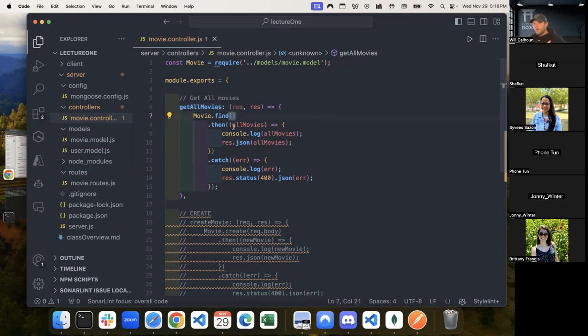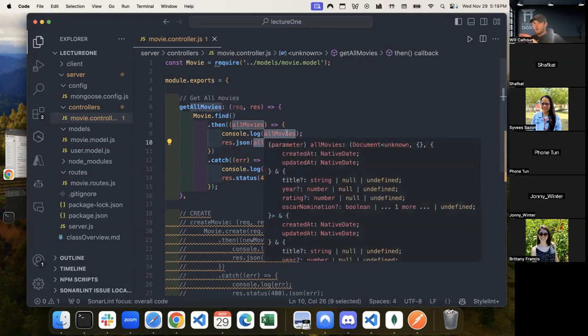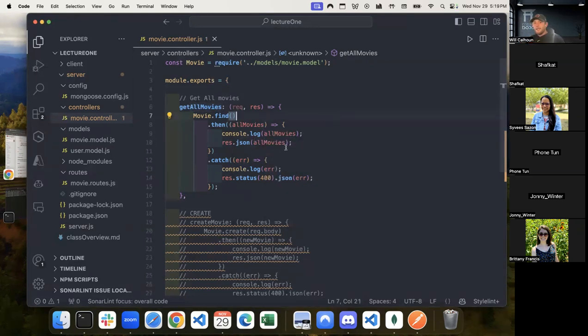So if it works and everything is A-okay, then we have allMovies, and we can console log it, and then we respond with allMovies. So our actual response is allMovies. Now, if there's an error, and this is very common, you're not really going to change your .catches, so you can think about copy and pasting. We have our .catch where we're saying, okay, there was an error. I'm going to name it err for error, console log it, respond, give our status a 400, and then say our JSON and actually give the error.